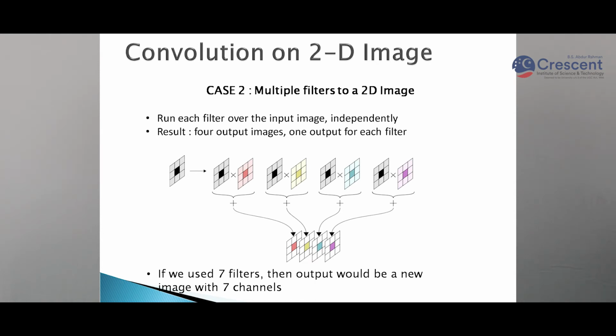Then the second filter will convolve over the full input image, and again we'll get a second 2D image. We have seen previously the number of channels in the image is equal to the number of filters. So here one input image is there and 4 filters we are using, so the output will be 4 channels of 2D images.